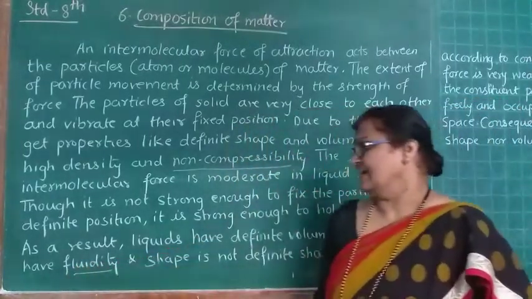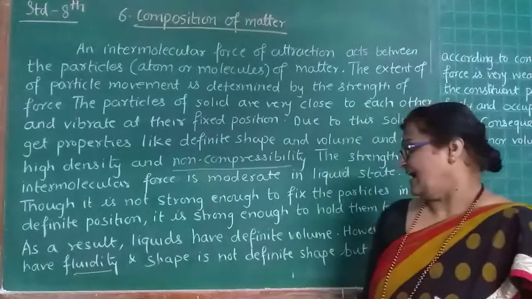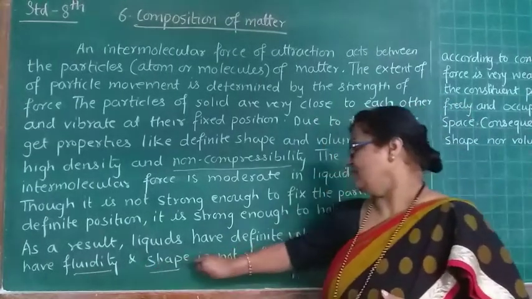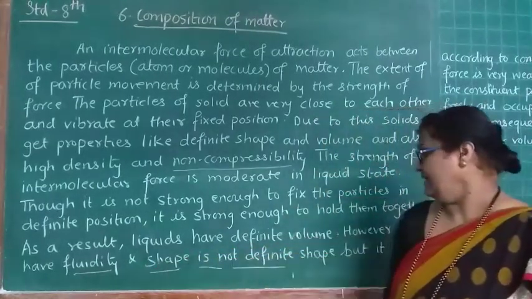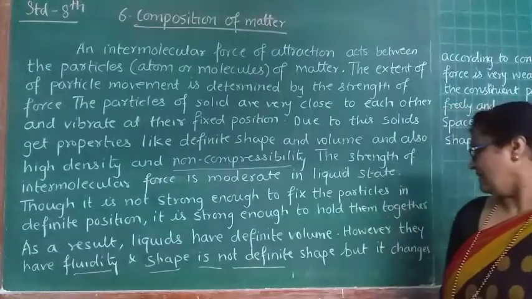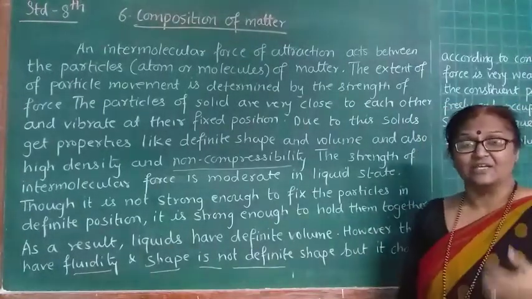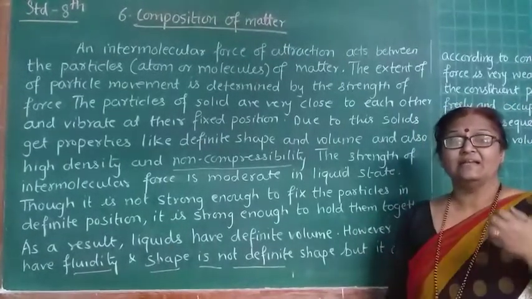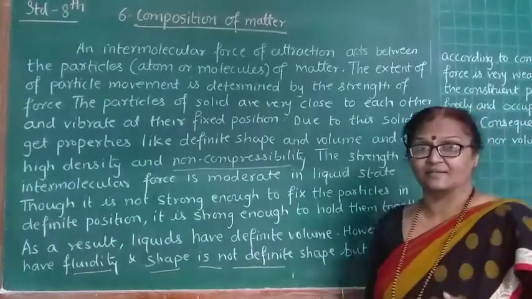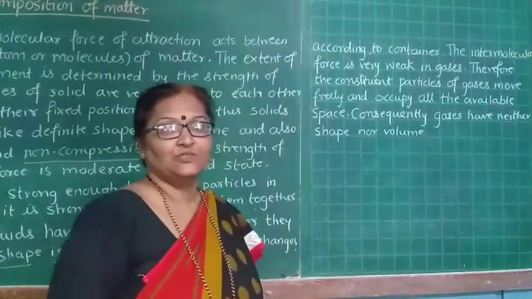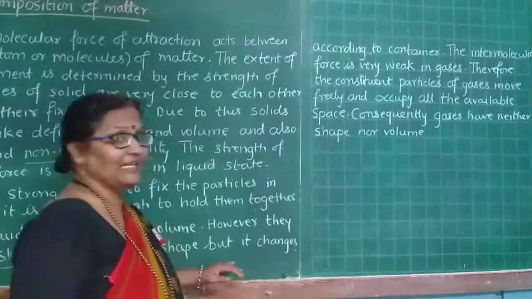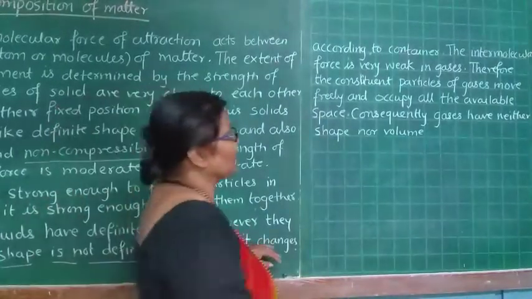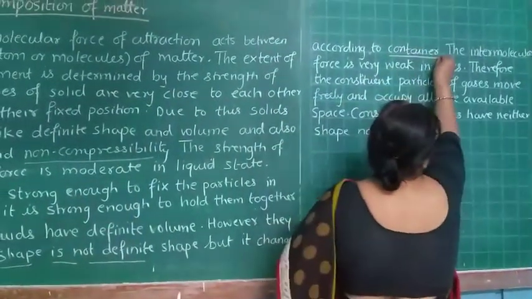The shape is not definite; it changes whenever we put the liquid in another container. So the liquid does not have its own shape; it takes the shape of the container.